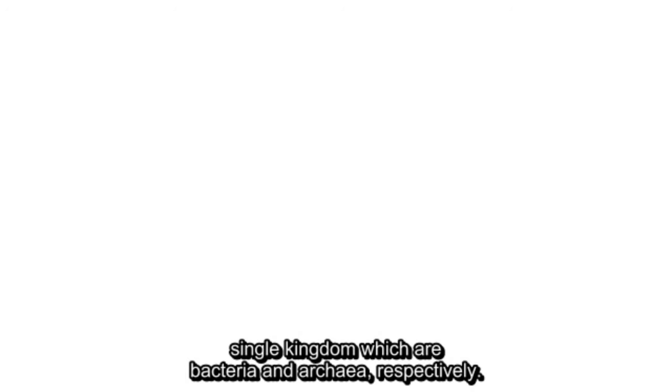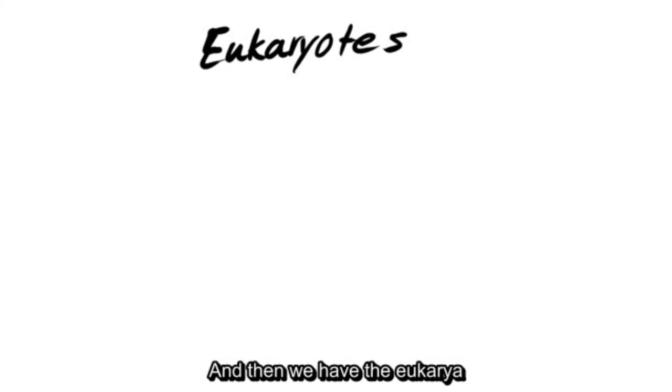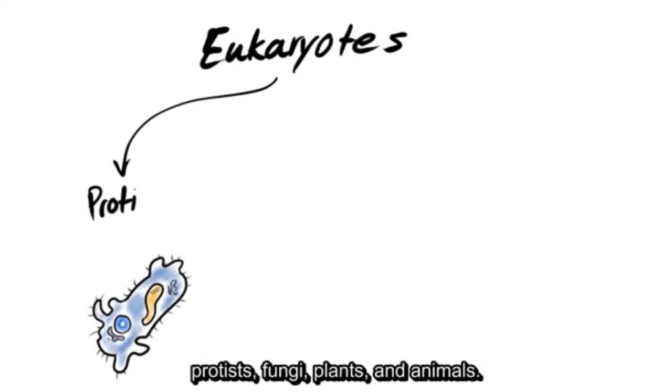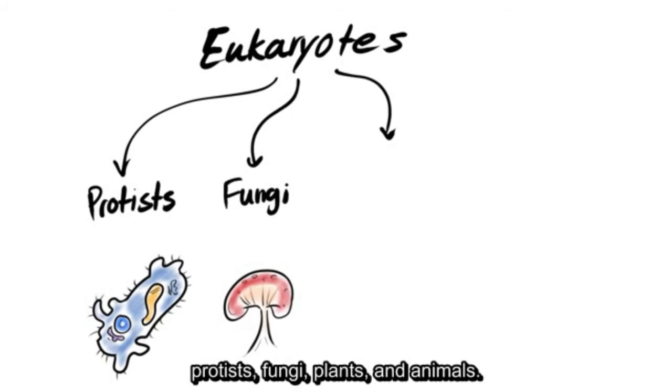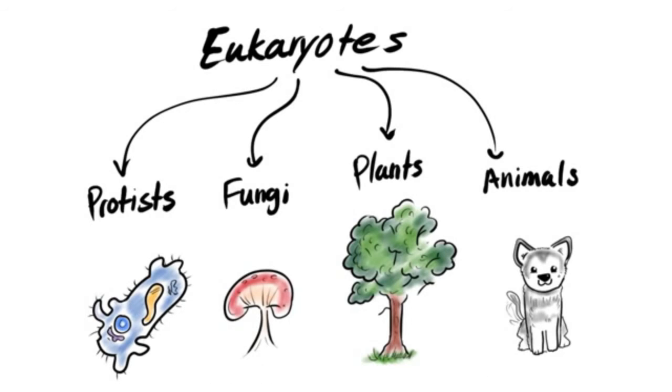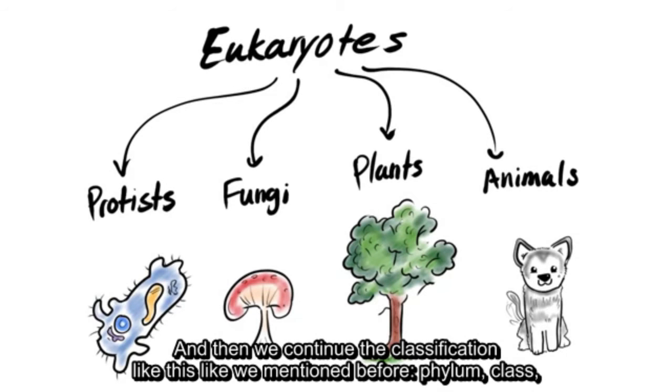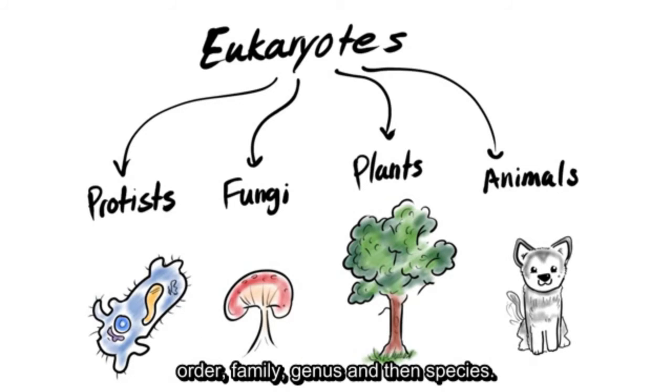After that, we go to the kingdom. Both bacteria and archaea have only one single kingdom, which are bacteria and archaea, respectively. And then we have the eukarya, and it has 4 kingdoms: protists, fungi, plants, and animals. And then we continue the classification like we mentioned before: phylum, class, order, family, genus, and then species. For now, we will focus on bacteria: how do we name them, basic structures, and gram staining.